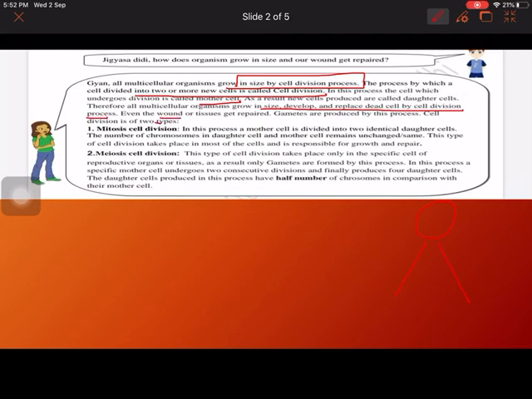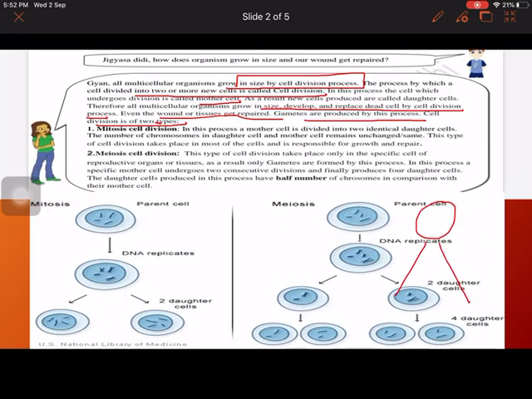Even wounded tissue gets repaired, and gametes are produced by cell division. Mainly we will talk about two types of cell division, that is mitosis and meiosis. Let's see what these are. Mitosis cell division is known as equational division. Remember this word, because when the parent cell divides, the daughter cells have the same number of chromosomes as the parent cell. That's why it is called equational division.